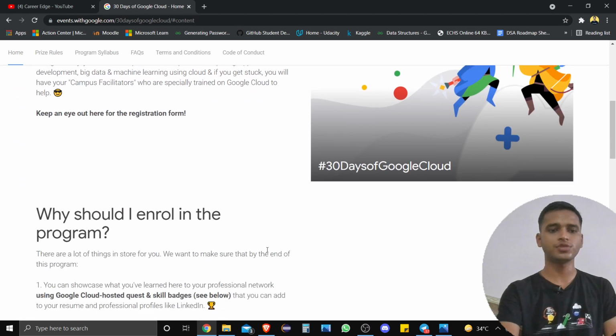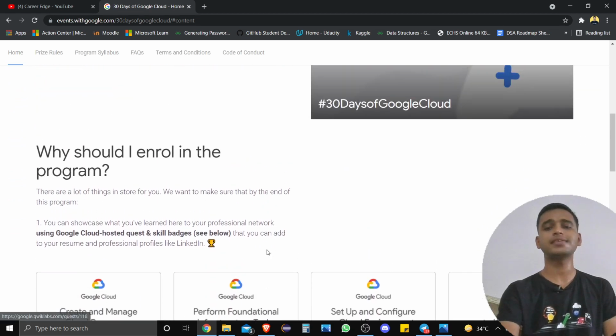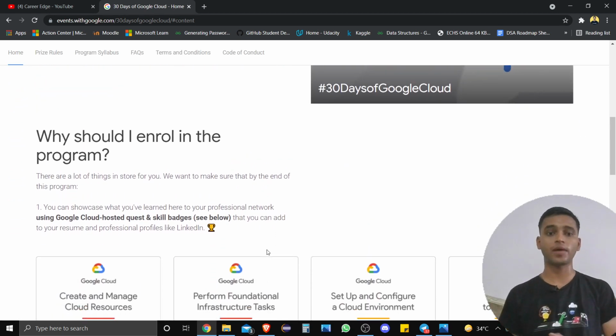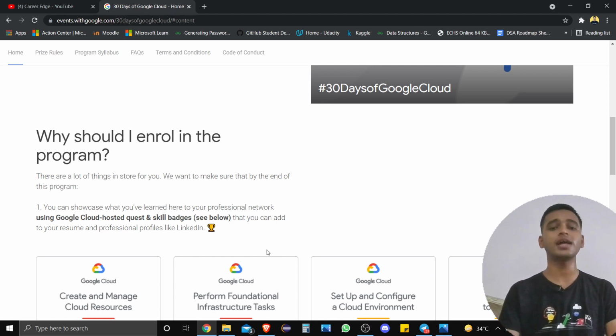Here I'm just going to show you. This is also the same as the Google Cloud Ready Facilitator program. But if you got enrolled for that, and you got swags, and you completed any badges there, you can't participate with that email ID in this program. So if you want to participate in this program, then just change your email ID and make a new Qwiklabs account from that. How you can make your Qwiklabs account, there is a link in the description, which you can go through, and you can see how you can make your profile on Qwiklabs, so that you can easily participate in this.